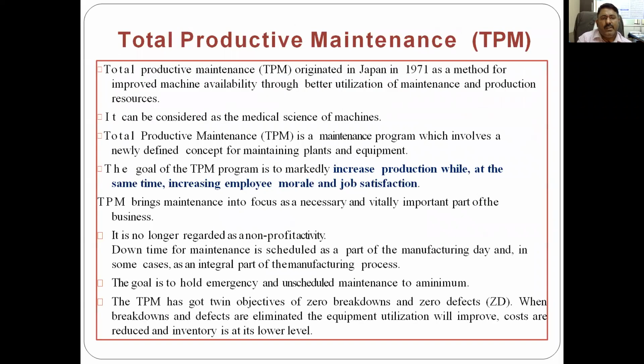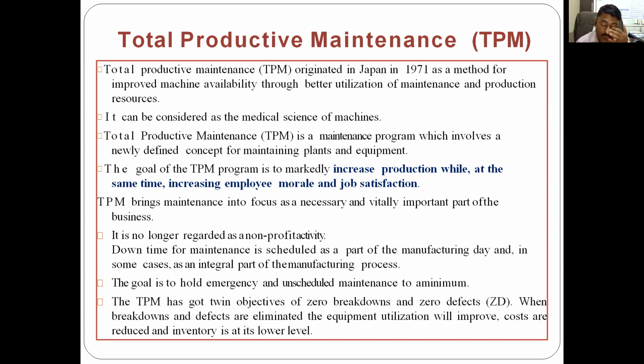Total productive maintenance originated in Japan in 1970. This is somewhat about history, as a method of improved machine availability through better utilization of maintenance and production resources. So this is one of the approaches which originated in 1971 in Japan. It can be considered as the medical science of machines. Total productive maintenance is a maintenance program which involves a newly defined concept for maintaining plants